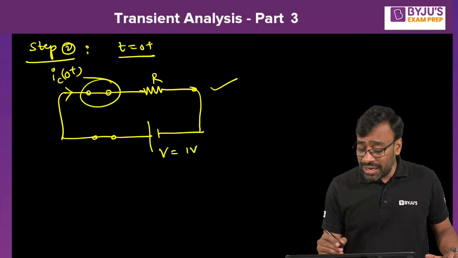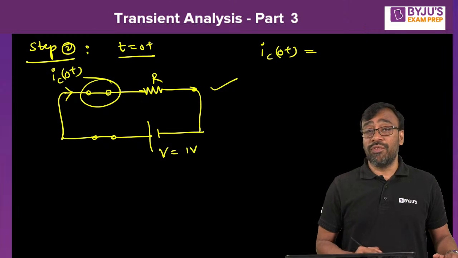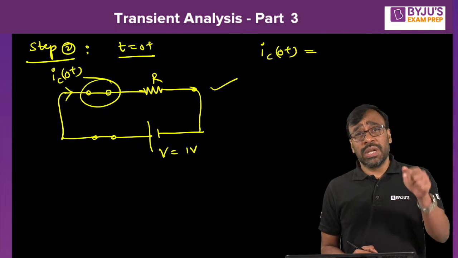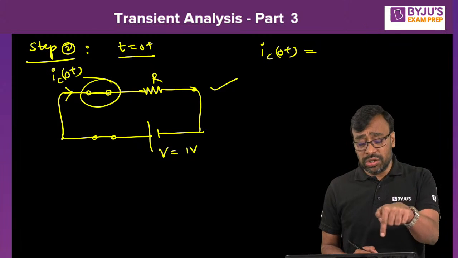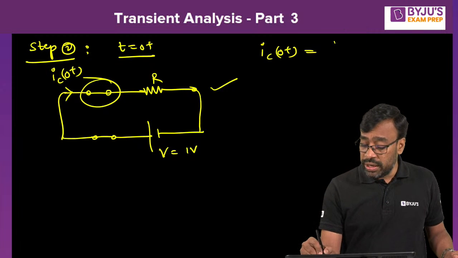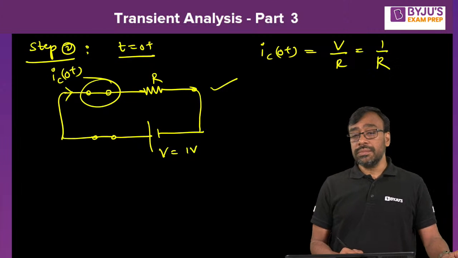Okay. So what is this IC of 0 plus here now? You can see that the current flowing through the resistor is nothing but the current flowing through the short circuit. The short circuit is nothing but the capacitor. In this context, at t equal to 0 plus, the capacitor is acting like a short circuit. Therefore, it is simply V by R, nothing but 1 by R. You understand?